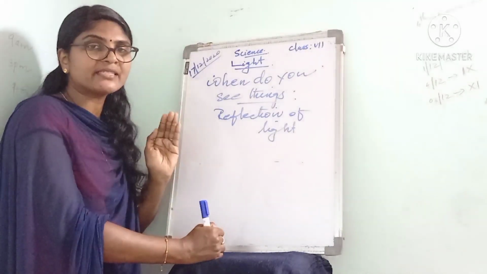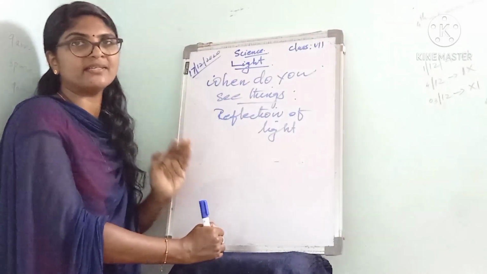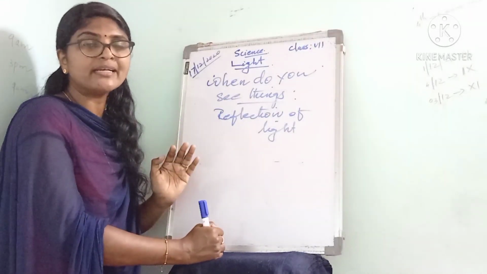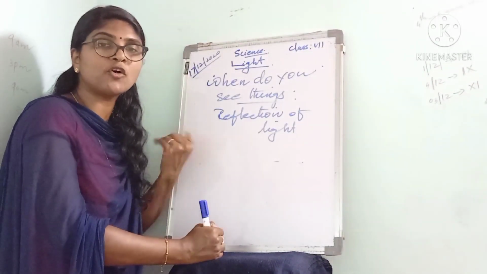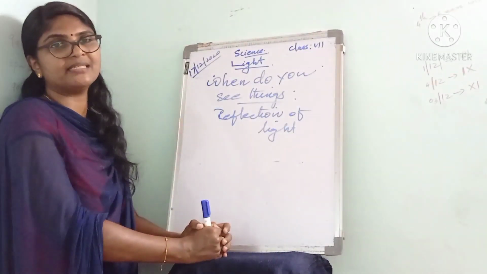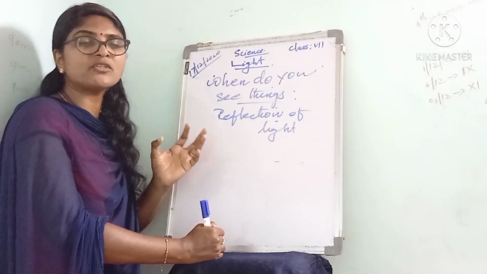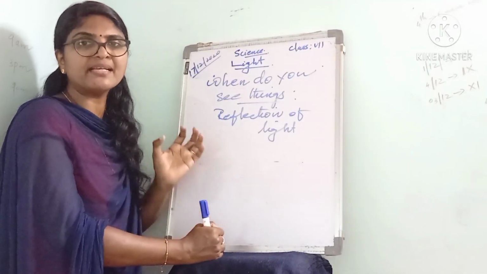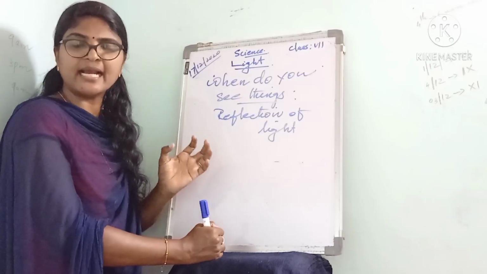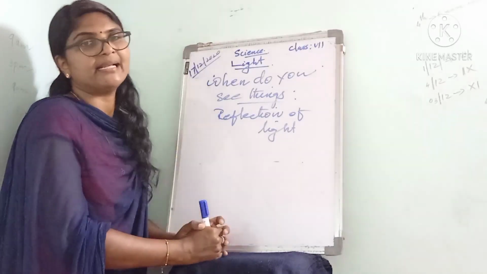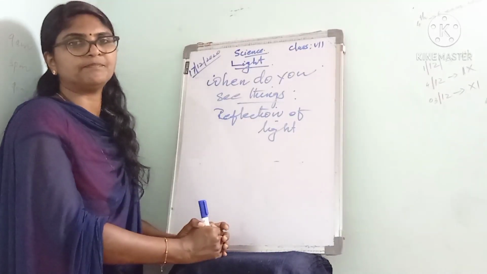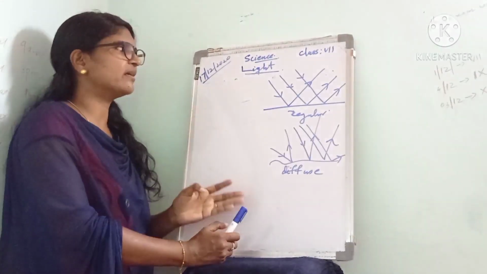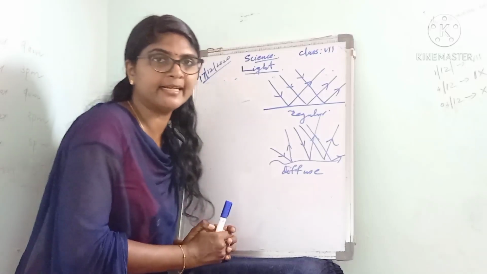A black surface does not reflect light. The object appears black because it absorbs all the light. Also, the letters of your textbook appear black because they absorb all the light. That is about reflection of light. Let's see the reflection of light in detail.